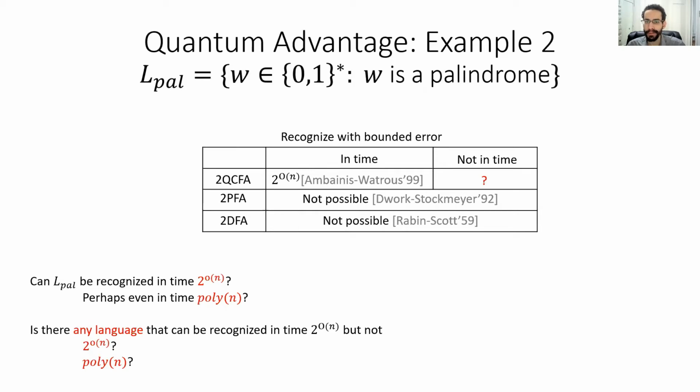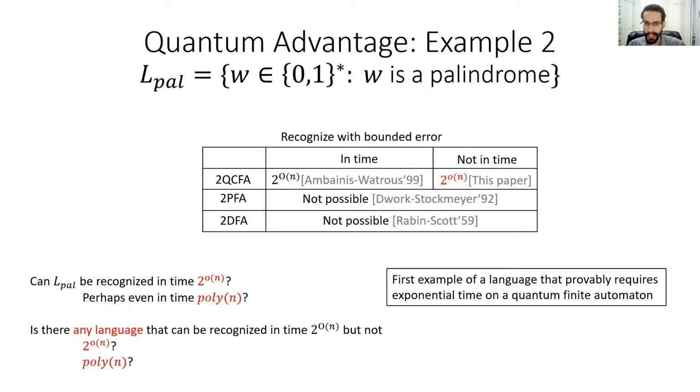In particular, we prove no, you can't do any better than the original Mbinus-Watrous construction. No 2QCFA can recognize palindrome in sub-exponential time, where we emphasize that this is the first example of a language that provably requires exponential time on a quantum finite automaton.